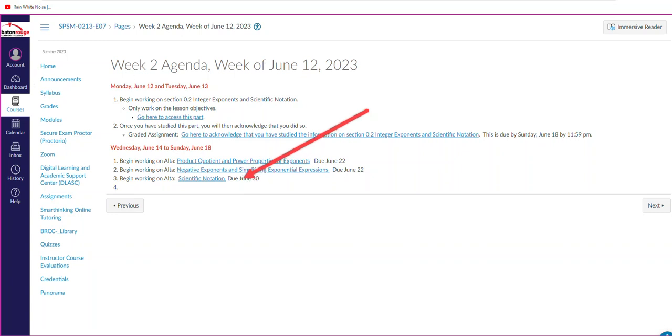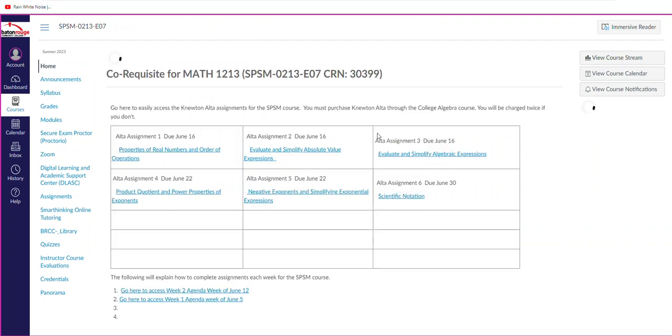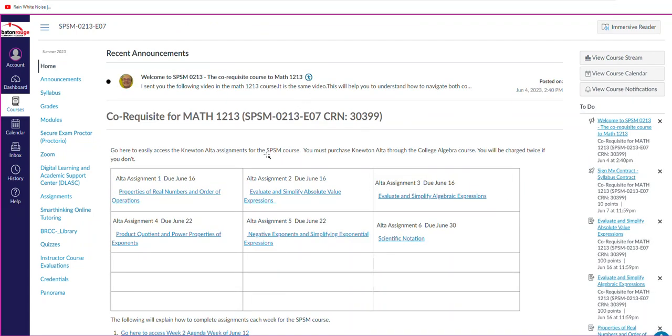Now, if I go back to the home page, you see the links here for Newton Alta. If I go back to the home page, the links are also provided here. See this? They're also provided here. So you can go here as well to get the links to the Newton Alta assignments. All right, so I think that's all I wanted to tell you.